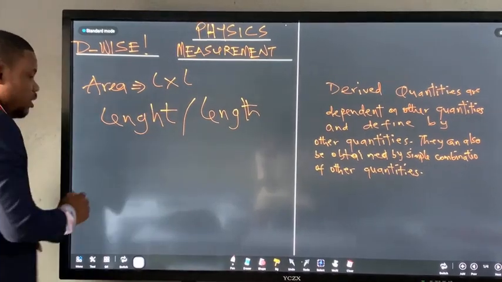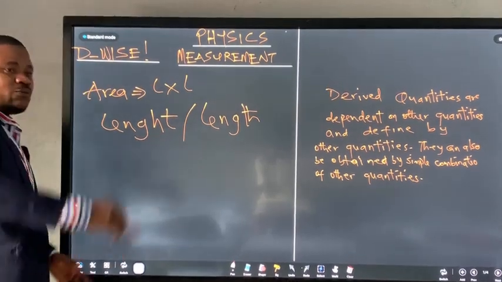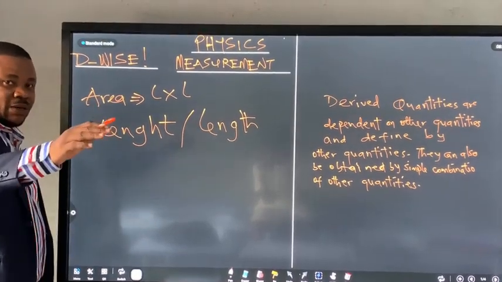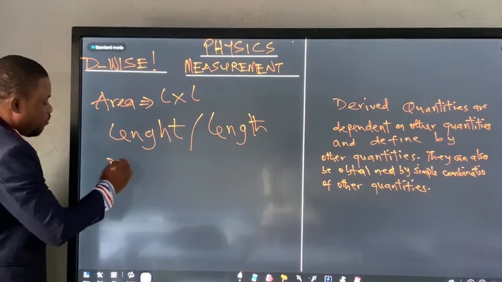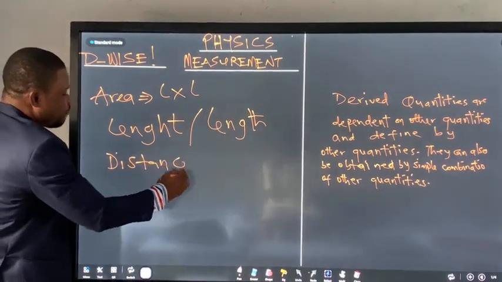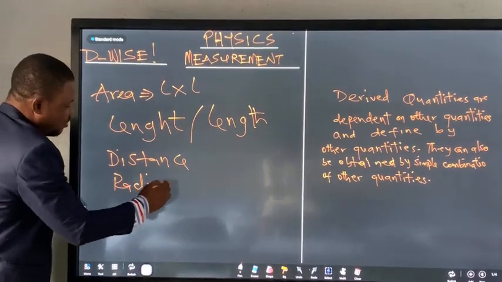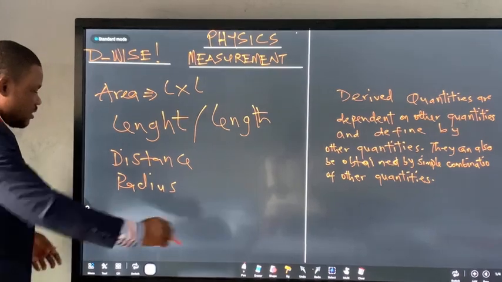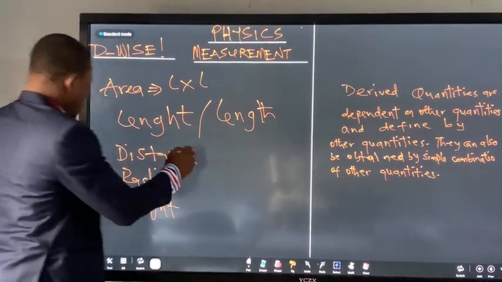For example, if I move from here to town, I have covered what now? A particular line segment. It's not necessarily a straight line and all that. So distance is an example of length. The radius of a cycle is an example of length. Height is an example of length.